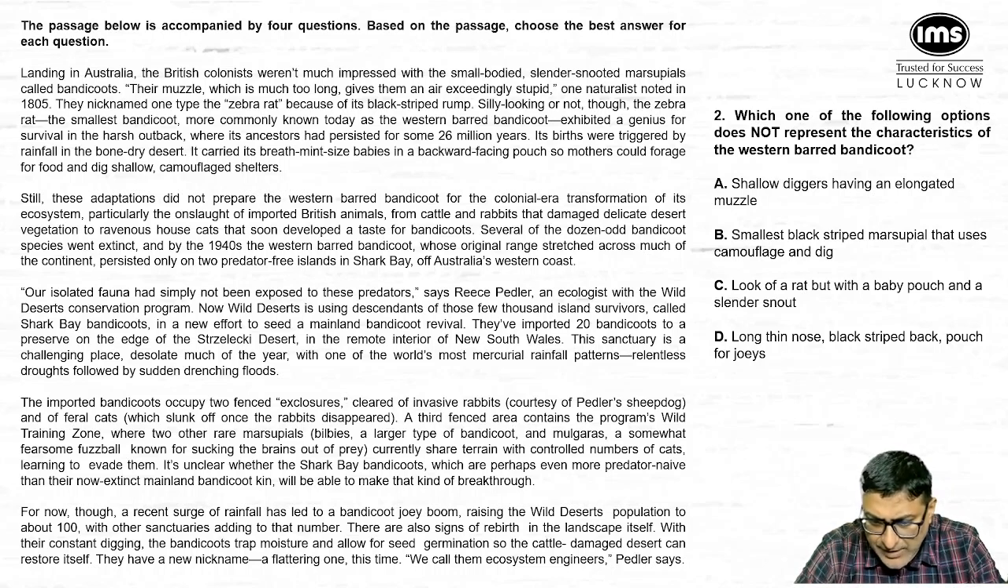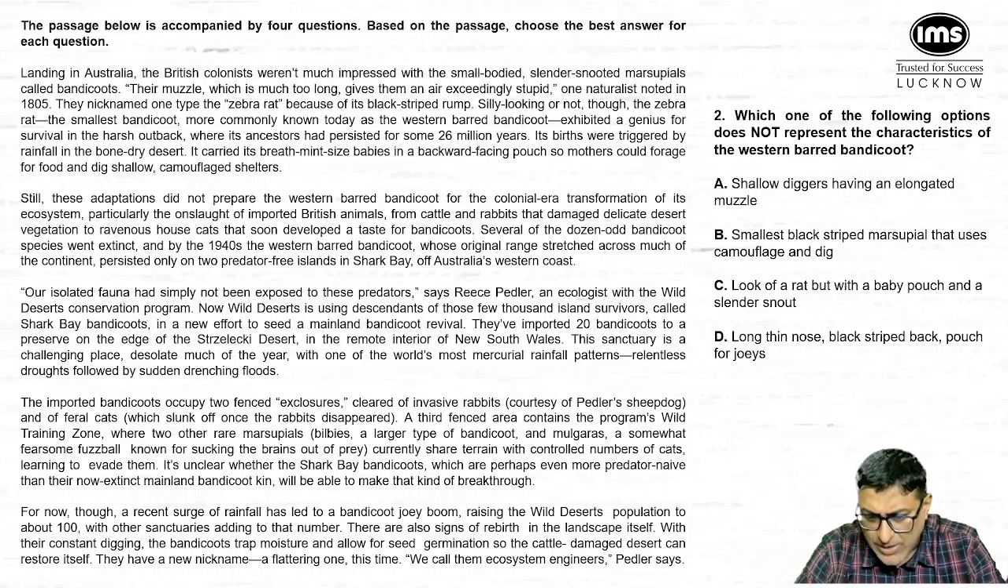Then you have a slender snout that is also given in the second and third line of this particular paragraph. And the first line itself, slender snooted marsupial. देखिए first paragraph, first line का line में देखिए slender snooted marsupial. So option number C can be derived from this particular part.